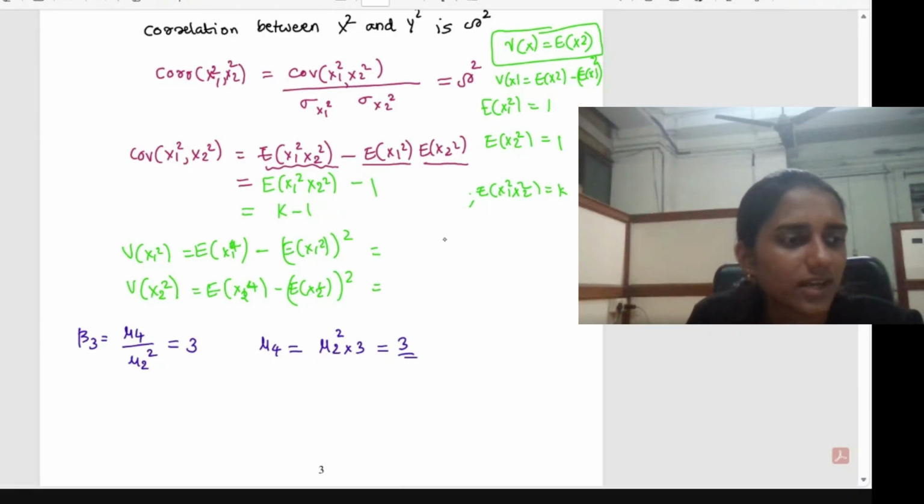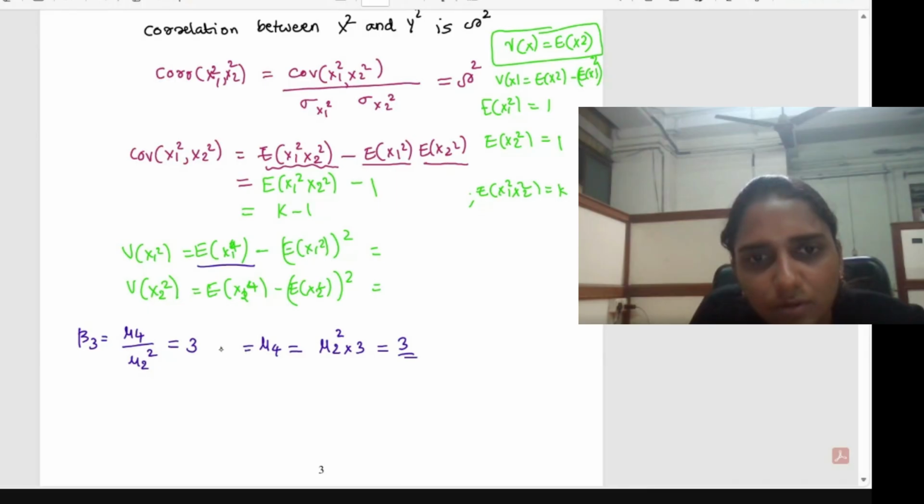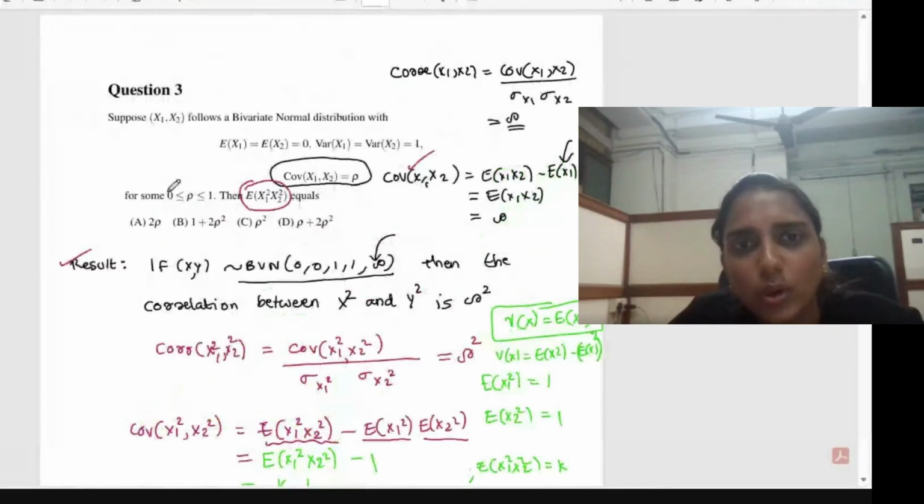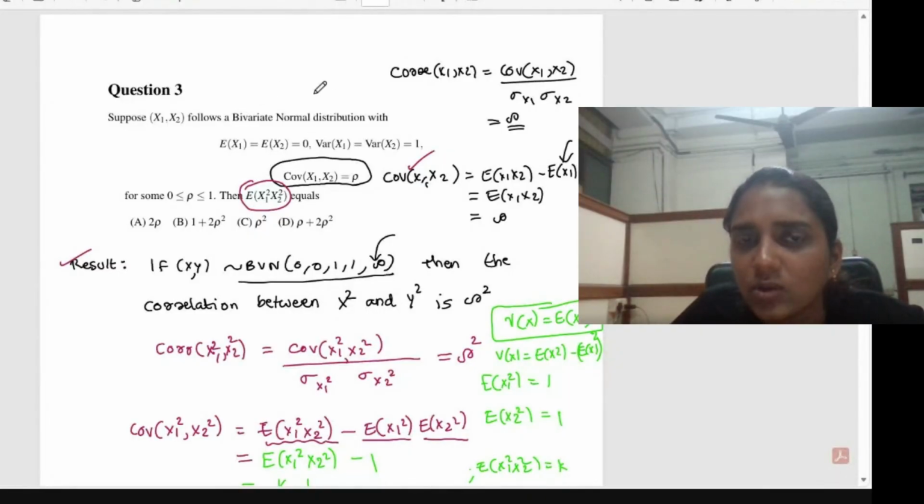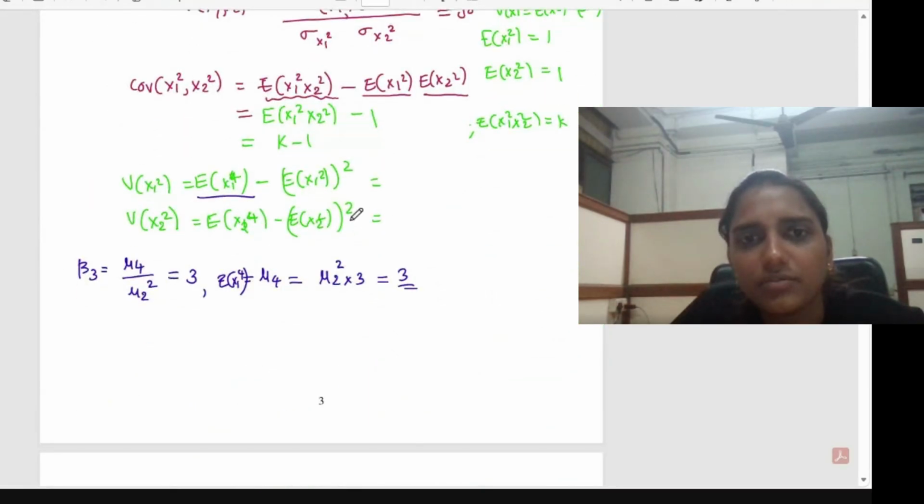Okay, I'm just continuing. So this variance of x1 square will be equal to expectation of x1 raised to 4, which we got as mu4. So that is equal to 3. The same will hold for x2 also. If x1 and x2 are jointly bivariate normal, then each of the individual components, x1, will be following the corresponding normal distribution with its mean and variance. Then x2 will also be following the corresponding normal distribution with the mean of x2 and variance of x2. So we can find these values.